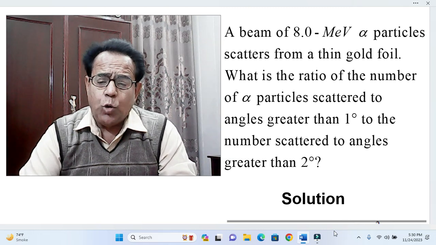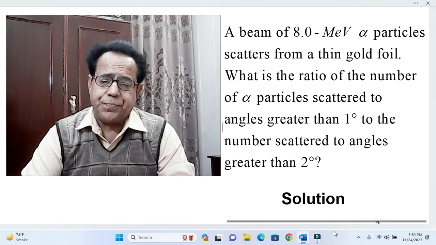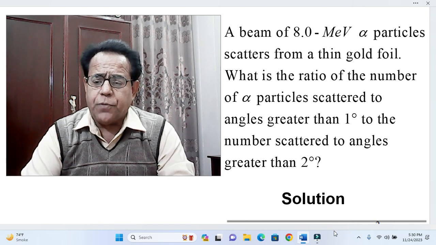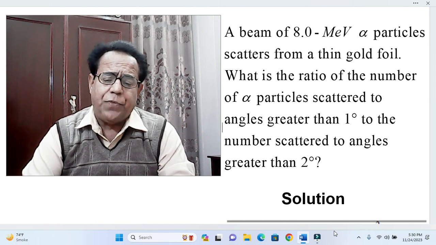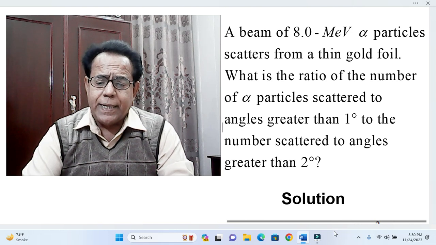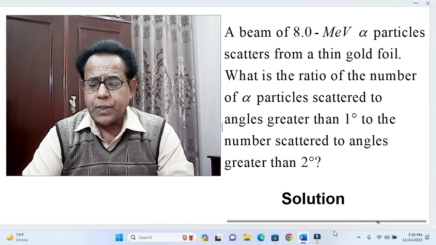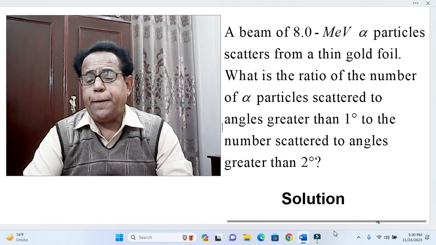A beam of 8.0 million electron volt alpha particles scatters from a thin gold foil. What is the ratio of the number of alpha particles scattered to angles greater than 1 degree to the number scattered to angles greater than 2 degree?